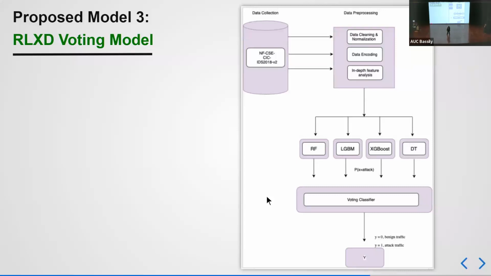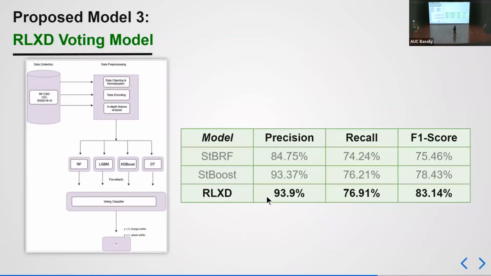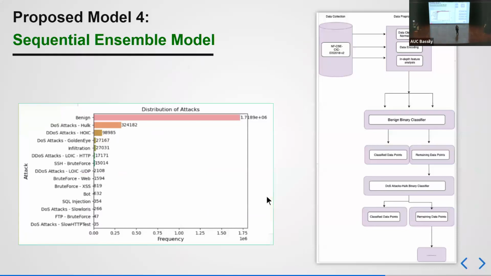The output of the voting ensemble model gave us even higher results than we expected. It gave us better recall, which we were looking for. And moving on to the sequential model with Mohammed.